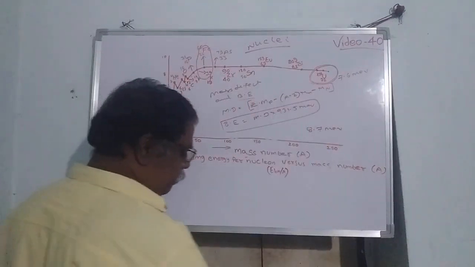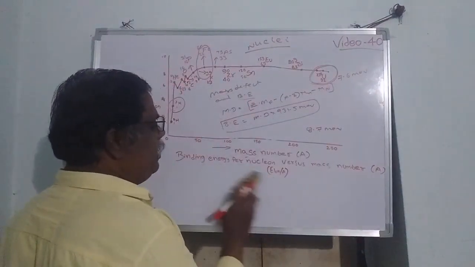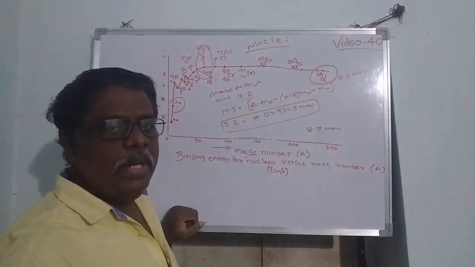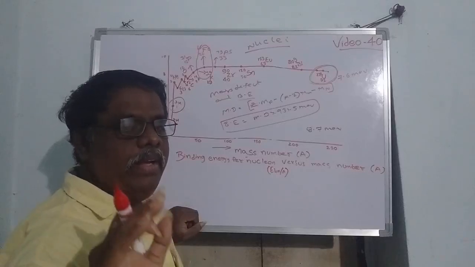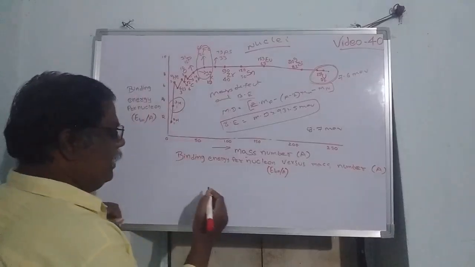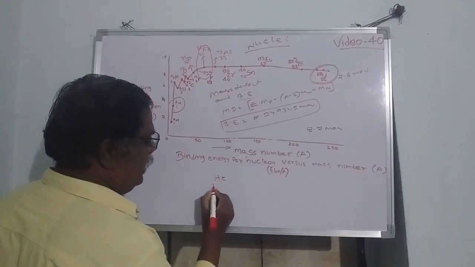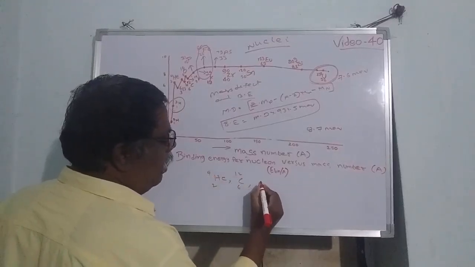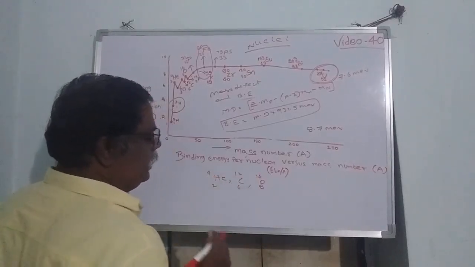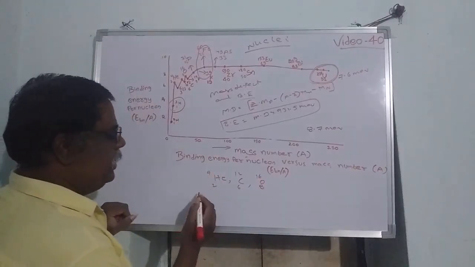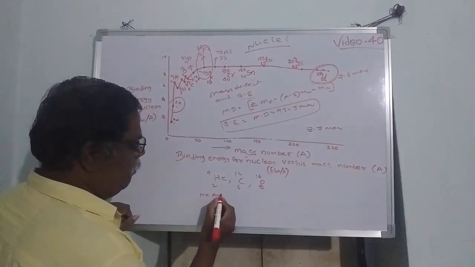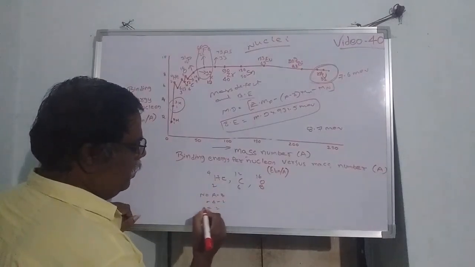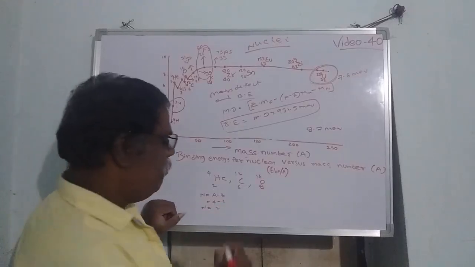Then this binding energy per nucleon will be greater for elements with an even number of protons and neutrons. Let us see examples: helium 2 4, carbon 6 12, oxygen 8 16. See here, number of neutrons N is equal to A minus Z. For helium, mass number 4, atomic number 2, so the number of neutrons is 2, an even number.